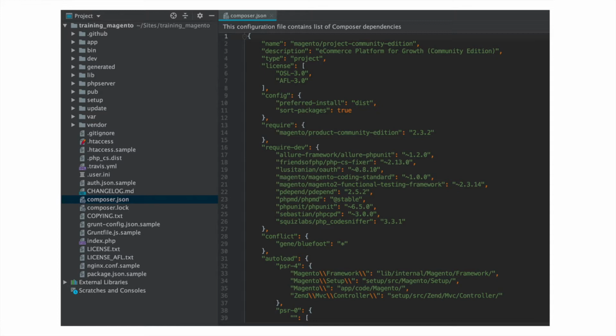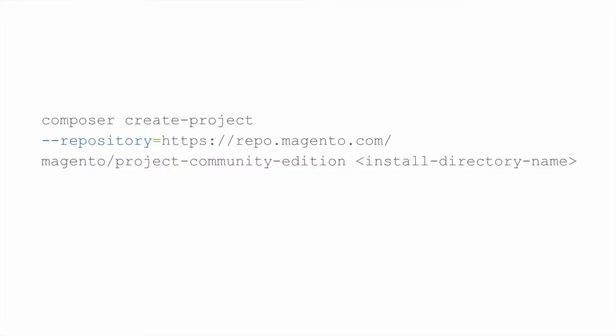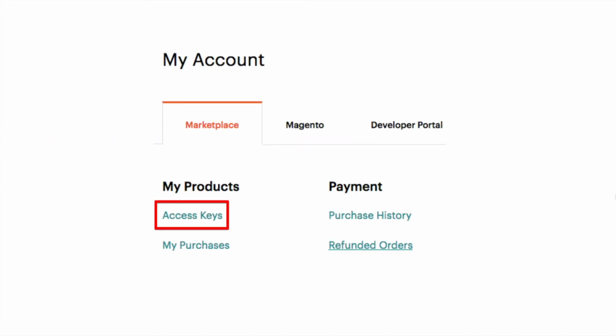Otherwise, we can use the Composer create-project command, which will create composer.json and composer.lock files and load all the necessary dependencies. To use this command, we have to specify the Magento Composer repository, but this repository requires access keys. To get access keys, we have to register on the magento.com site and get them in the My Account section. And yes, it's totally free.